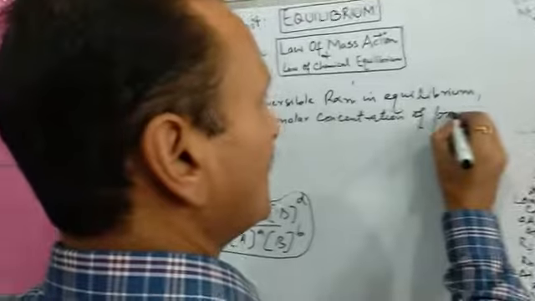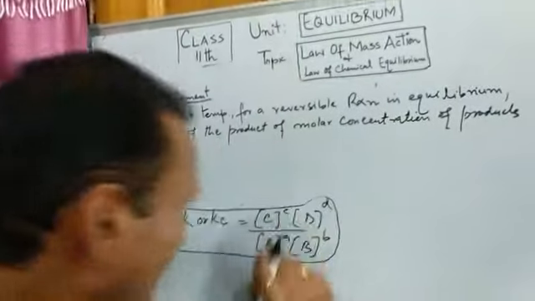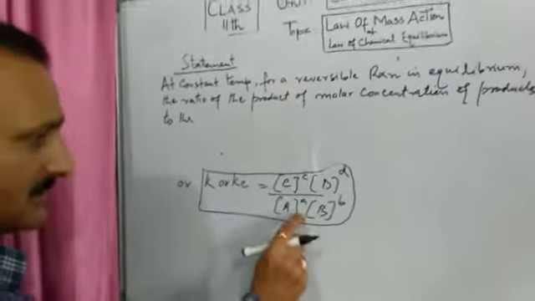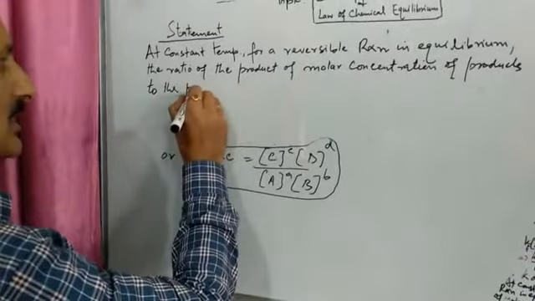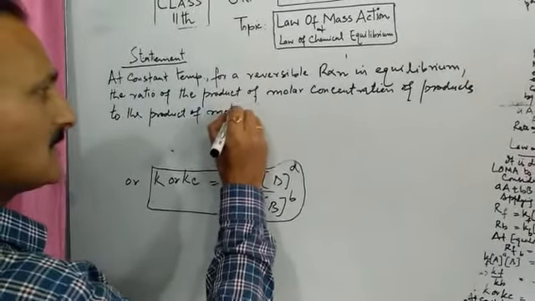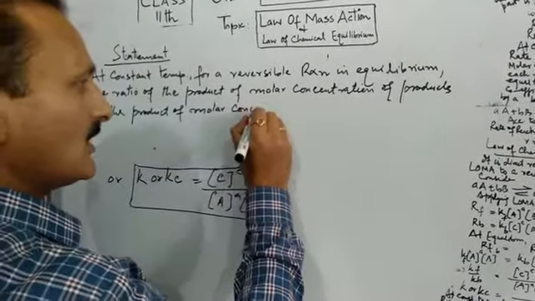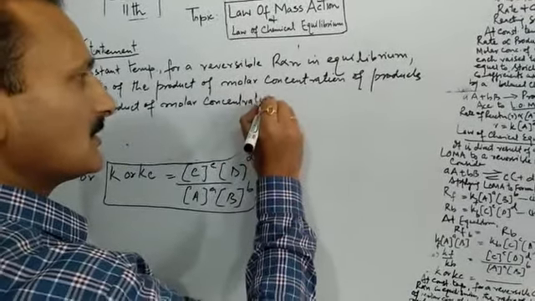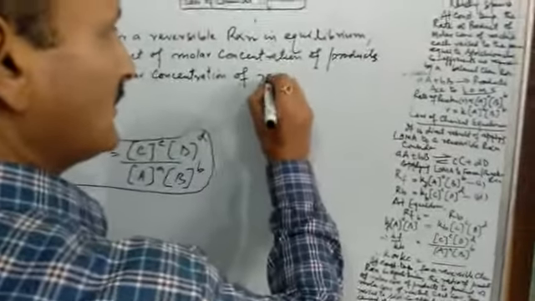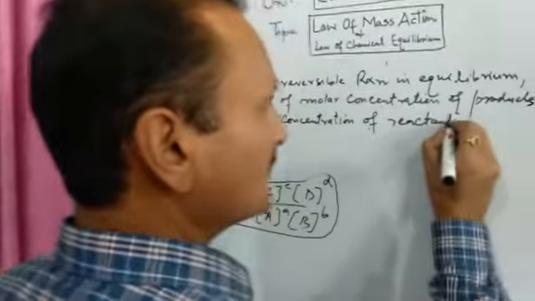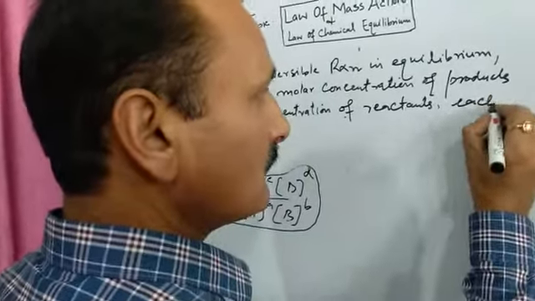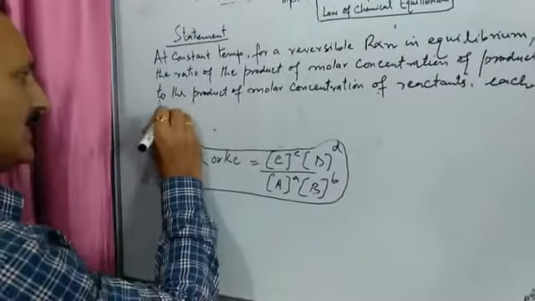Of products, to what? Its ratio to what? To the product of molar concentration of what? These are the reactants, of reactants, and each term has been raised to some power.